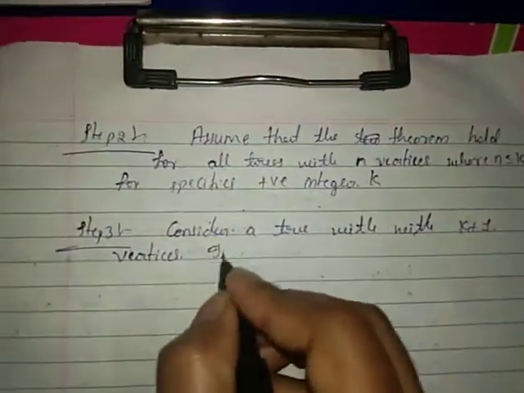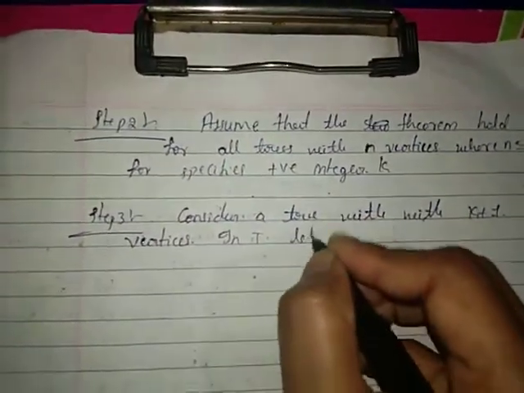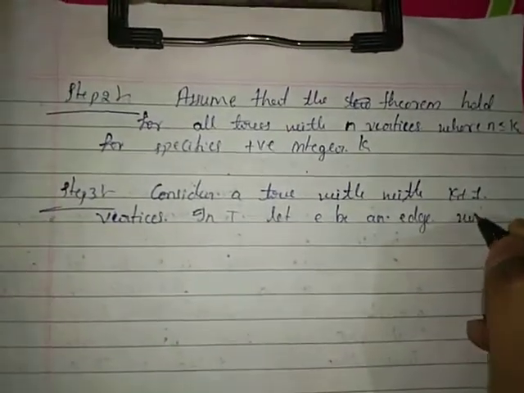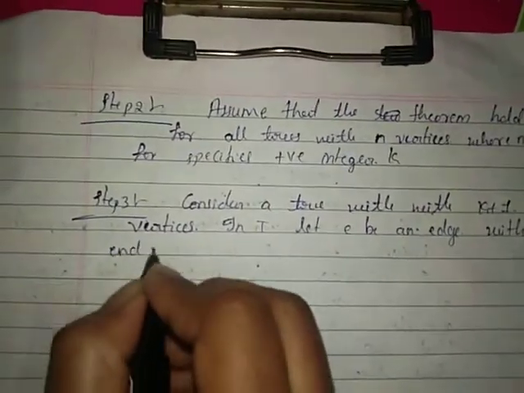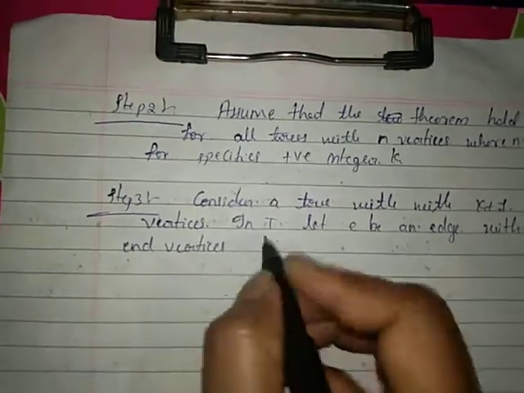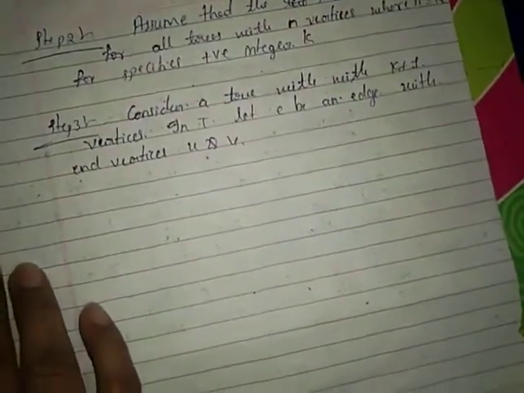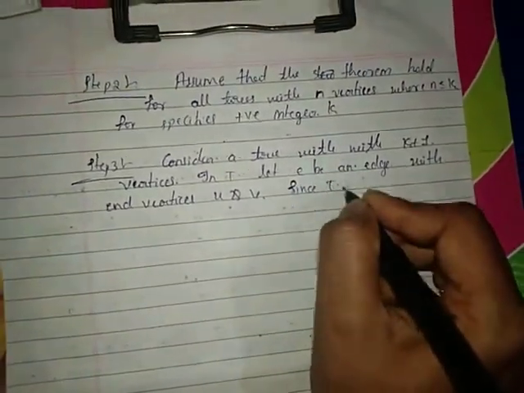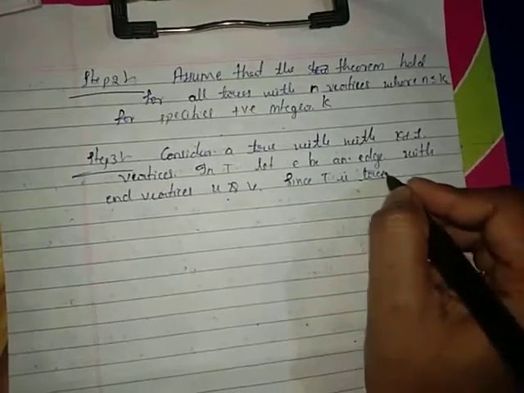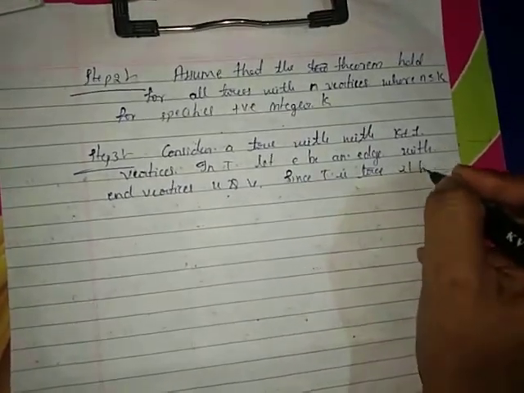In a tree T, let E be an edge with the end vertices u and v. Since T is a tree, it has no cycles.